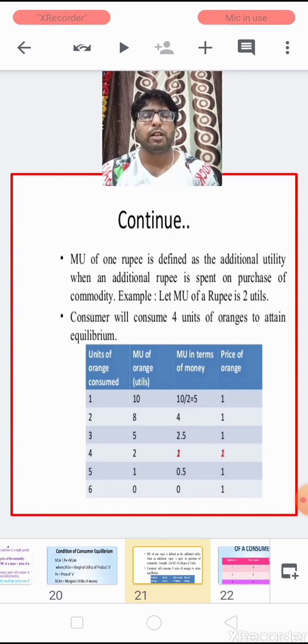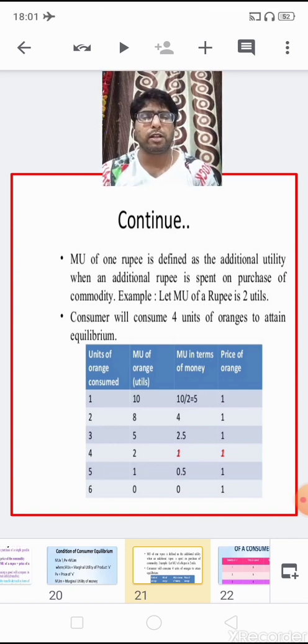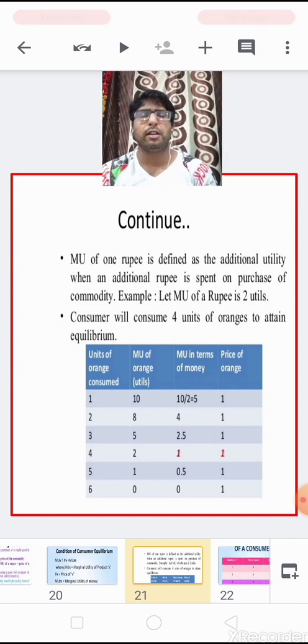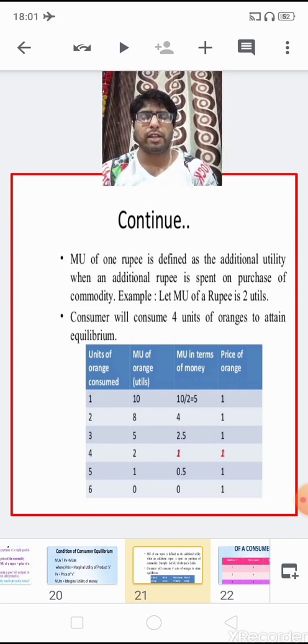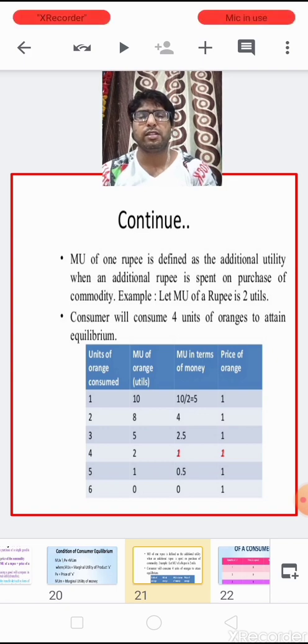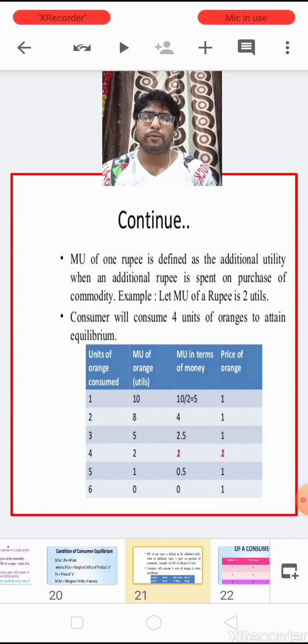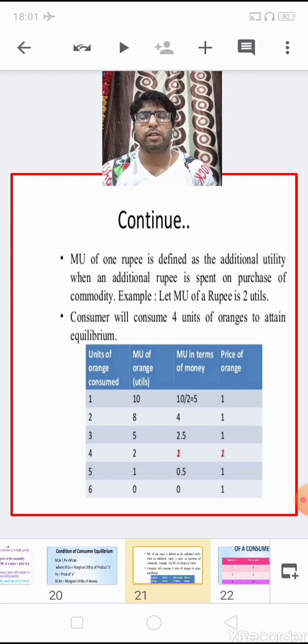For example, here children, we have taken that the marginal utility of 1 rupee is 2 utils. It means that from the consumption of any commodity, if a consumer is getting a certain marginal utility in terms of utils, then from every 2 utils a consumer is getting 1 rupee of satisfaction.